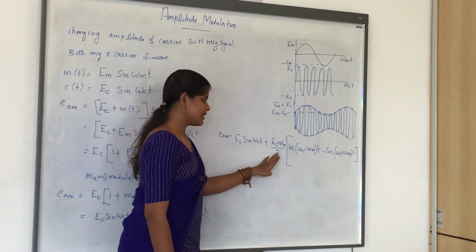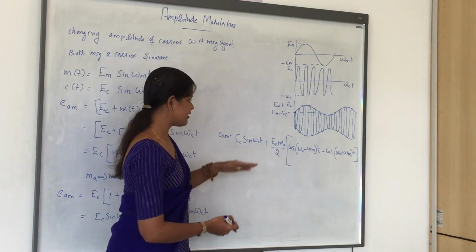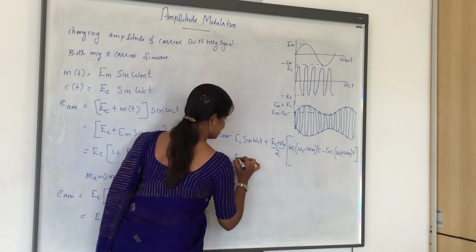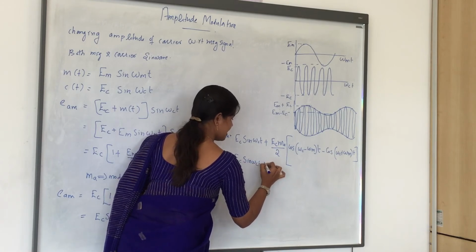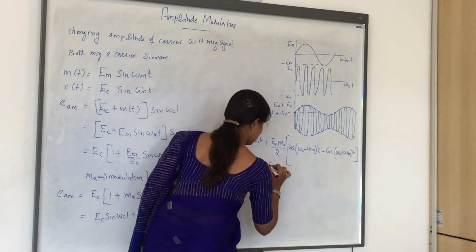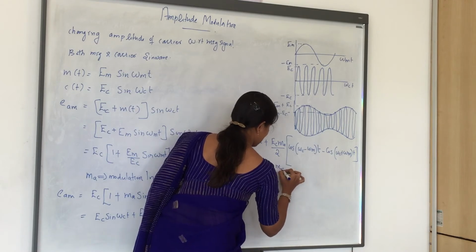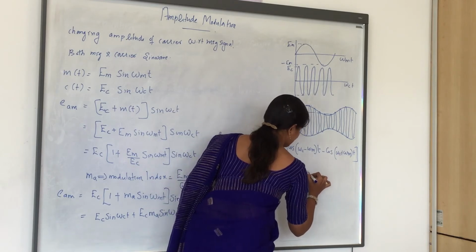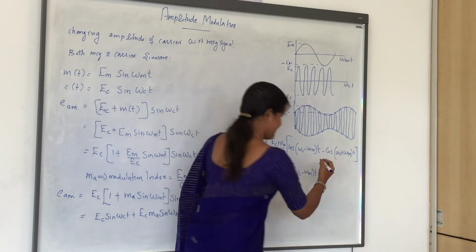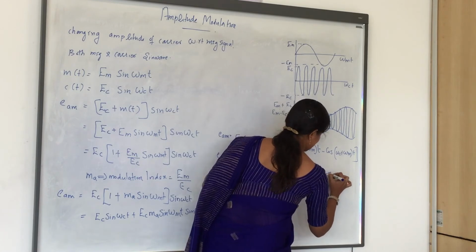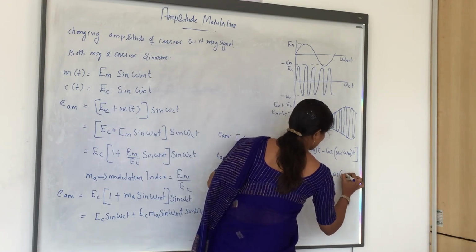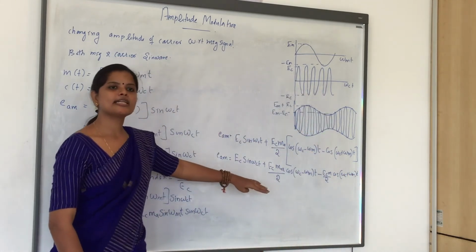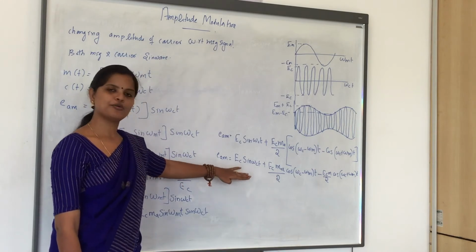Okay, you can expand this equation again. In the final equation you have three terms. What are they? The first one is EC sine omega c t. The second term is EC into MA divided by 2 into cos of (omega c minus omega m) t, minus EC into MA divided by 2 cos of (omega c plus omega m) t. So these are all the three terms which we got after the amplitude modulation.